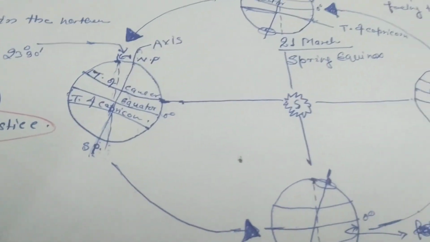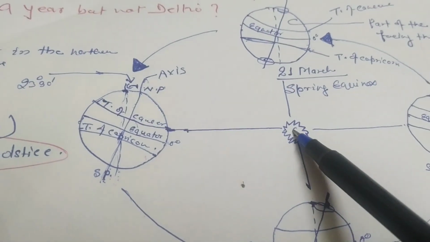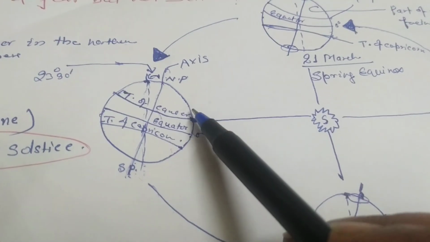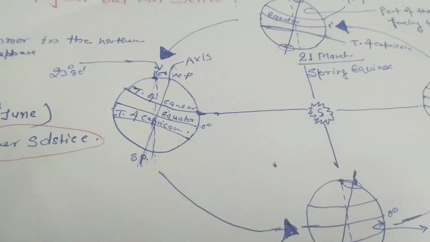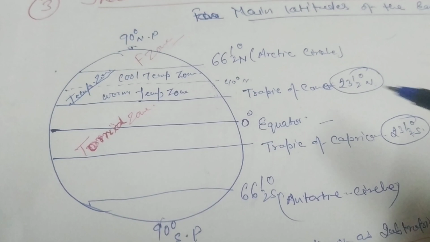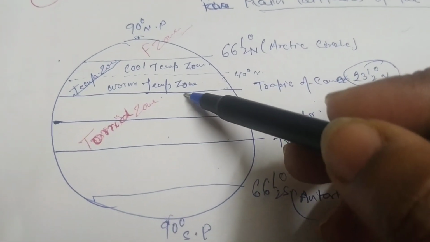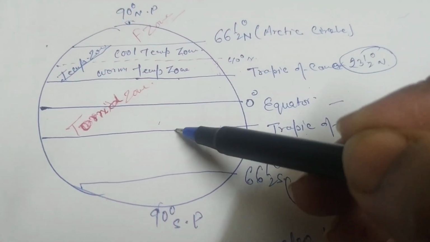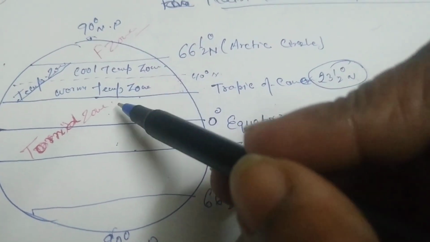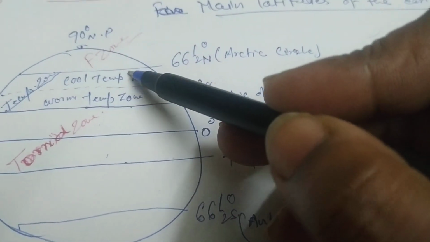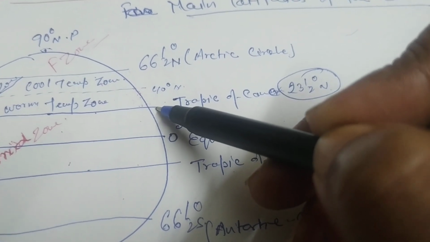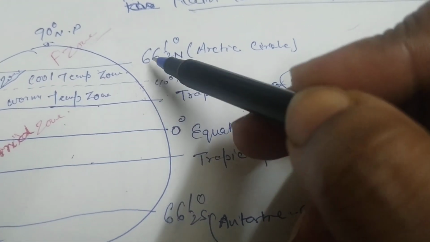Now, due to rays of the sun, the area which receives rays of the sun, the earth is mainly divided into three temperature zones. These are torrid zone, the area between two tropics, Tropic of Cancer and Tropic of Capricorn, is known as torrid zone. You have already read in class 6. Next is temperate zone, which lies between 23.5 degree north or Tropic of Cancer to Arctic Circle.